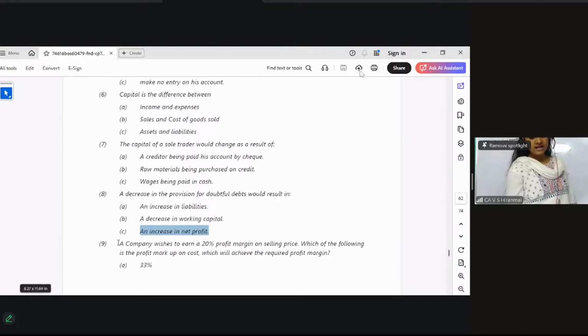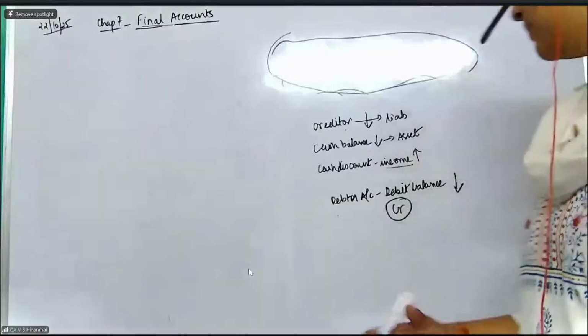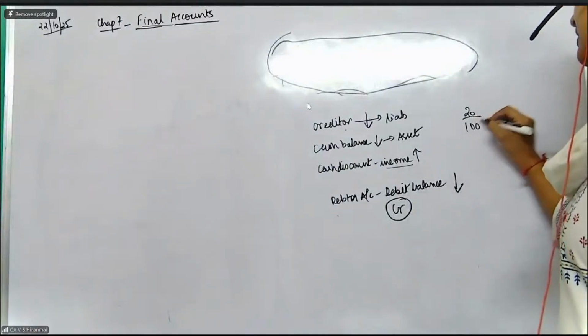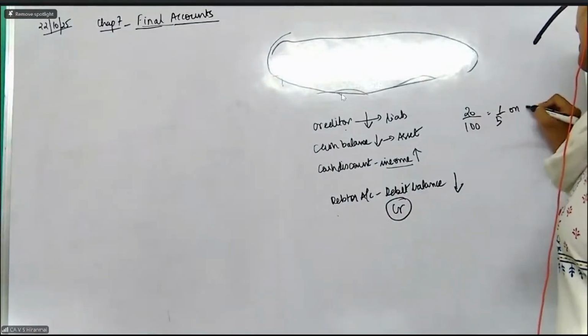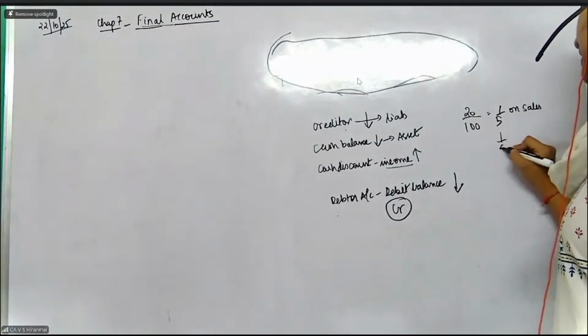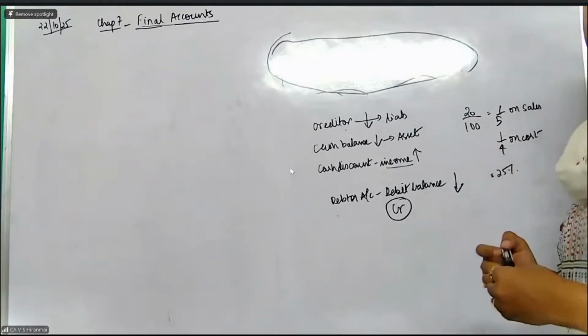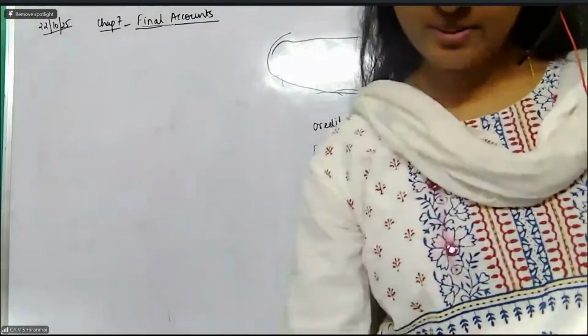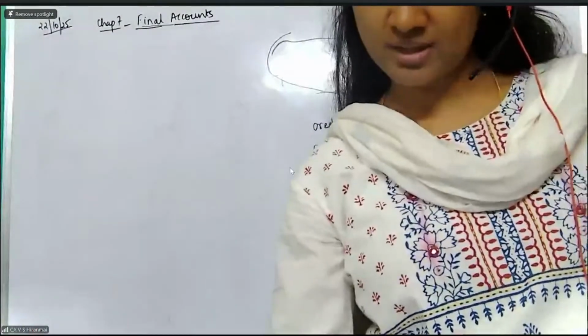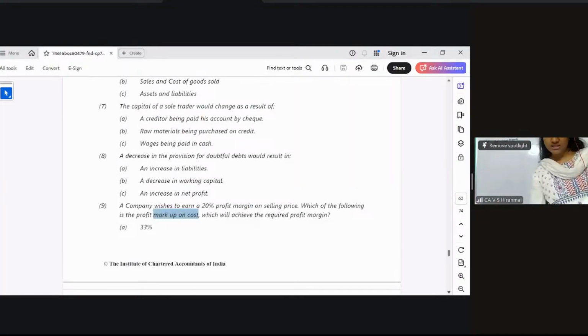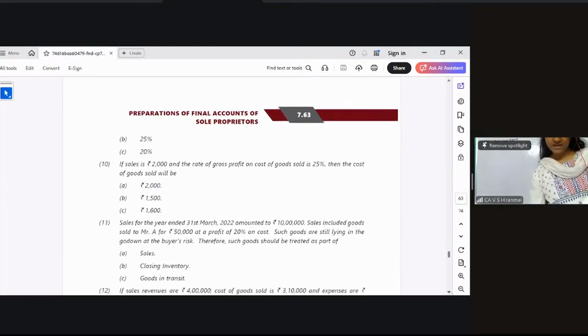Okay, good. Company wishes to earn 20% profit margin on the selling price. Which is the profit markup on cost? This already I told you in the inventory chapter. 20 by 100, 1 by 5 on sales price. So it will be 1 by 4 on cost. It is nothing but 25% on the cost. Correct? Everybody with me? 25% on the cost. So if it is 25% on the cost, what is the answer? Ninth one is B.